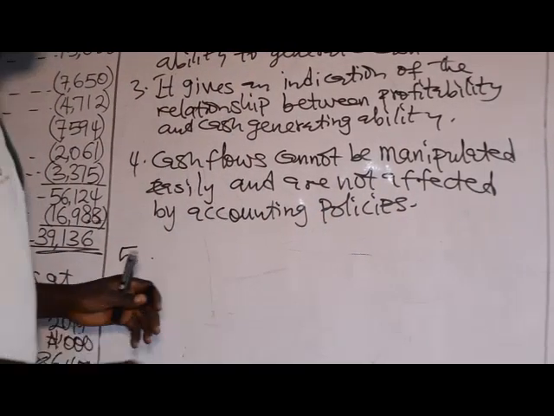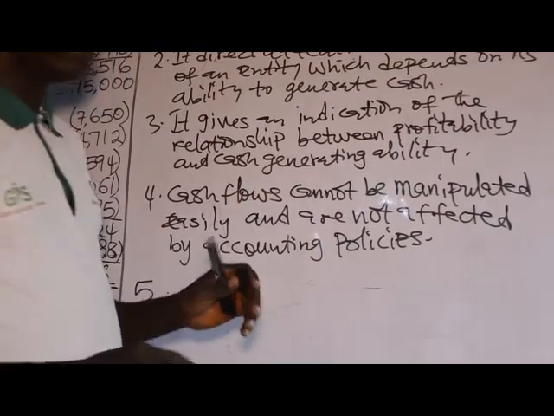Number 5, cash flows can be understood easily.